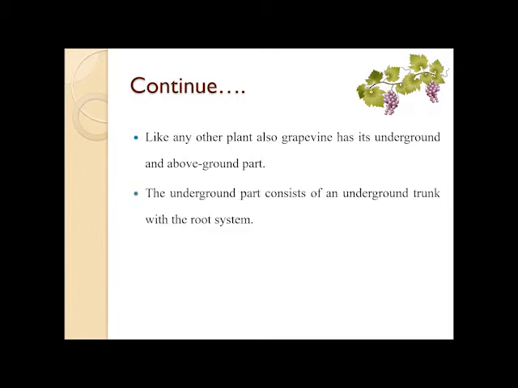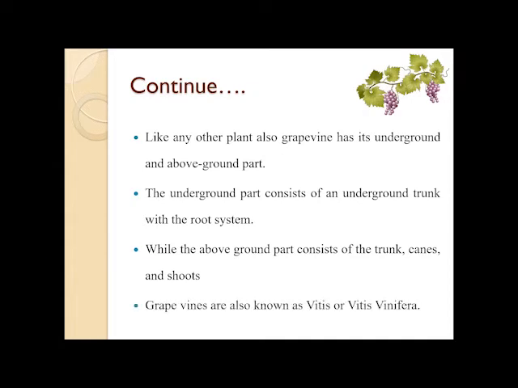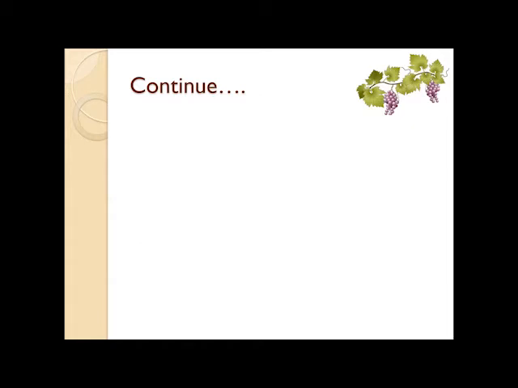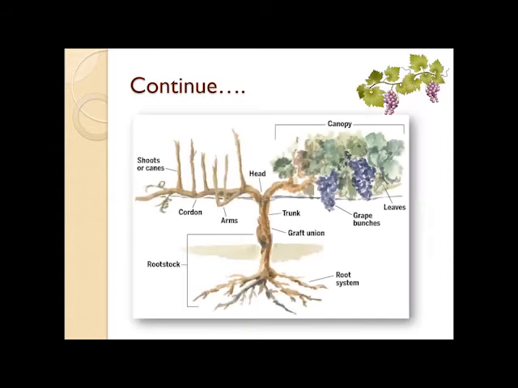The underground parts consist of an underground trunk with the root system, while the above ground parts consist of the trunks, canes, and shoots. Grapevines are also known as Vitis or Vitis vinifera. This is the complete plant of the grapevine.